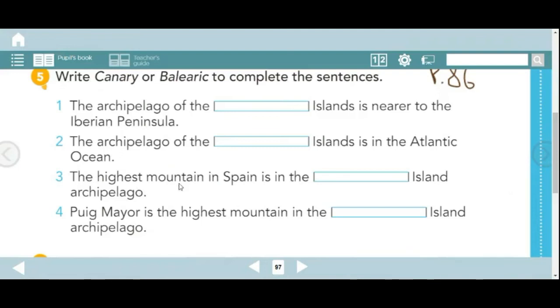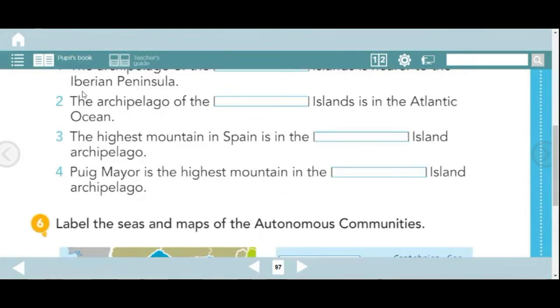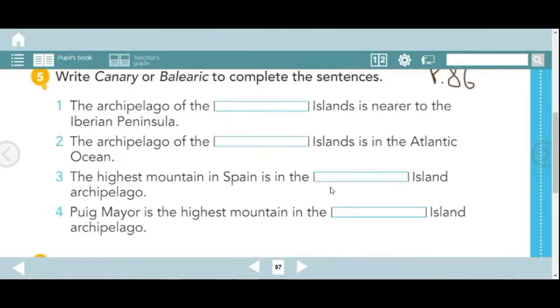Number three, the highest mountain in Spain is in the Canary or Balearic Island archipelago. They are asking you about Spain, not the Iberian Peninsula. So they are talking about a volcano that is in Tenerife. So I'm giving you a clue. Canary or Balearic, go to page 86 and you will see. And number four, Puigmayor is the highest mountain in the Canary or Balearic Island archipelago.